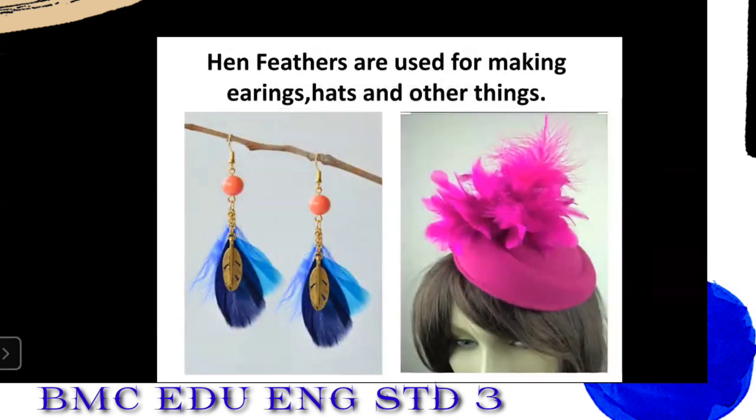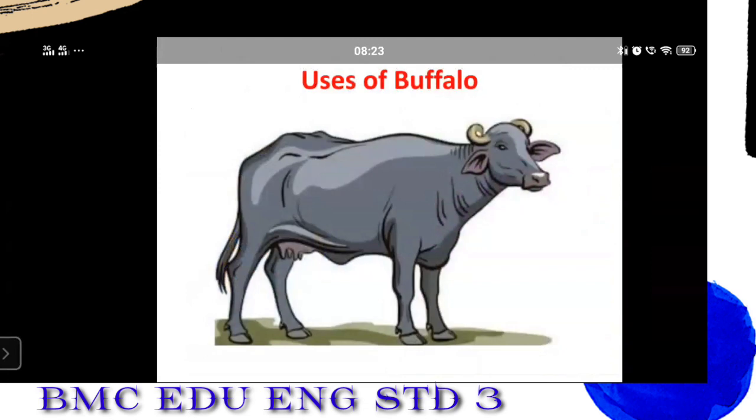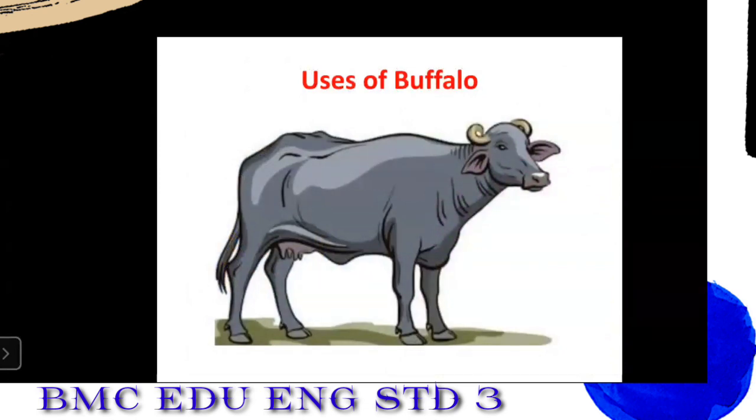Next, hen feathers are used for making earrings, hats, and other things. See here, a nice beautiful blue earring is there. It is made with the help of hen feathers. And here a pink hat which is decorated on top with the help of hen feathers. Isn't it looking nice? Yes, very good. It is looking nice. Next, uses of buffalo.